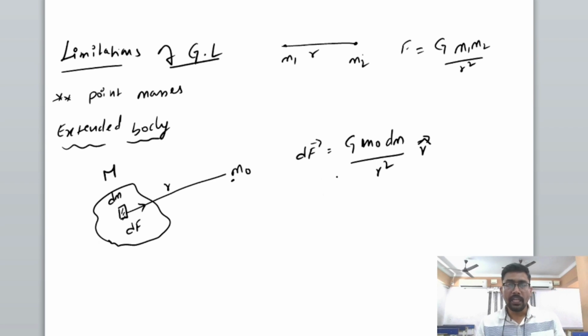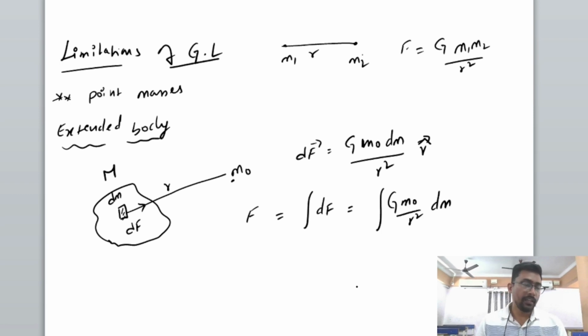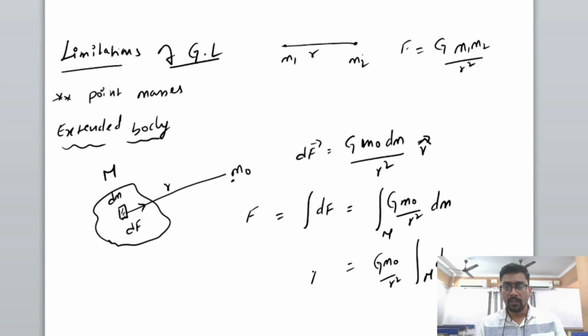If I further continue to find the whole force, this will become the integration of dF, which becomes the integration of G m0 by r square into dm. Since G m0 by r square is constant, integrating from m to dF will give you the net force.